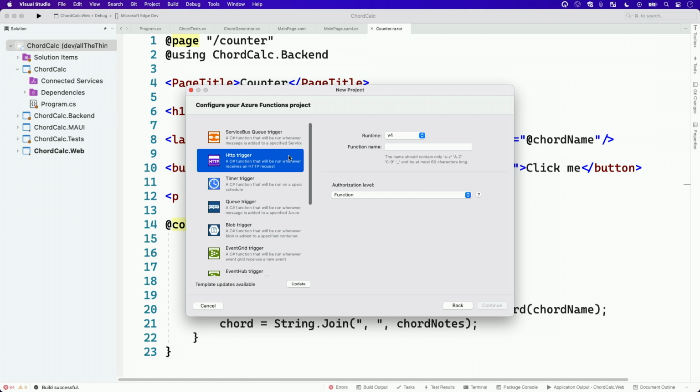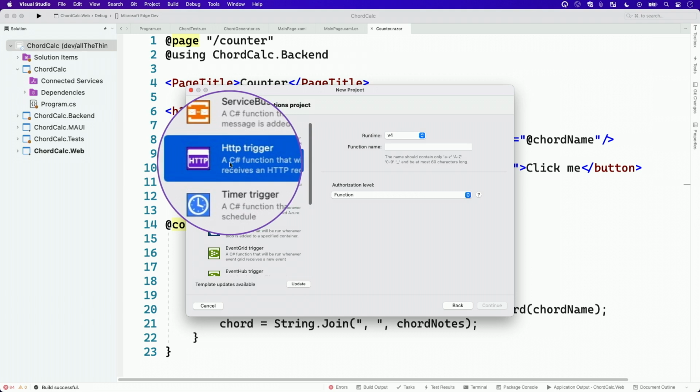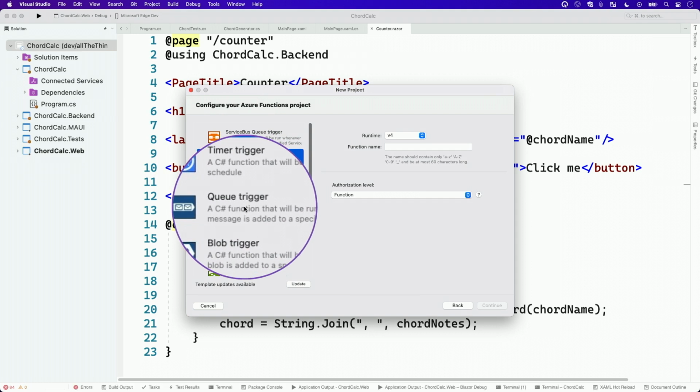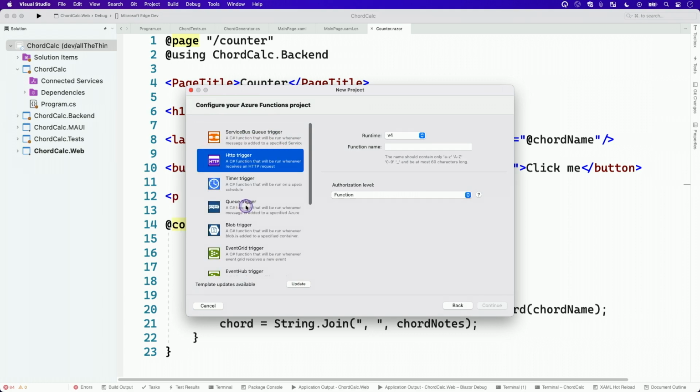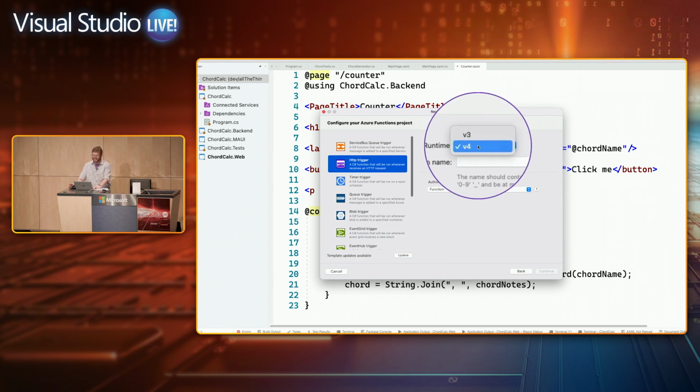You could trigger them with a call in the browser, so an HTTP trigger, which is the easiest for initial debugging. But they can also be associated to run at certain schedules. They can be triggered off of an action in a queue in Azure, so there's a number of things you can do. In this version of VS for Mac, a new thing we did was add support for Azure Functions v4, and this allows Azure Functions to run on .NET 6. We just now added in our preview support for Azure Functions on .NET 7, and I believe the .NET 7 support required isolated mode with Azure Functions, so that's now an option if you're familiar with that and it's something you know you need.